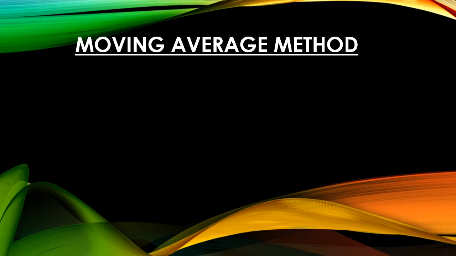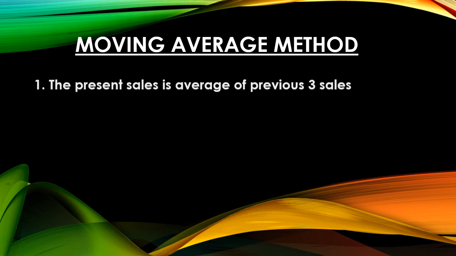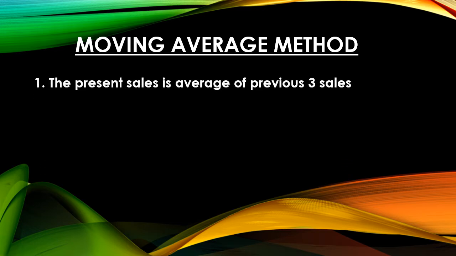The next method is the moving average method, which gives more accurate results as compared to the naive method. Basic mathematics is used here. The name itself says it's moving average. So we find the forecast by taking the average of the last 3 sales.